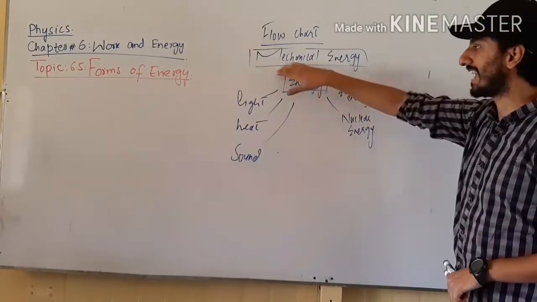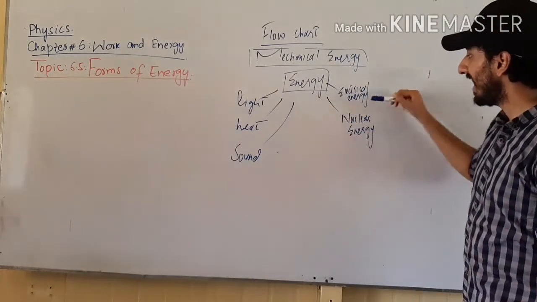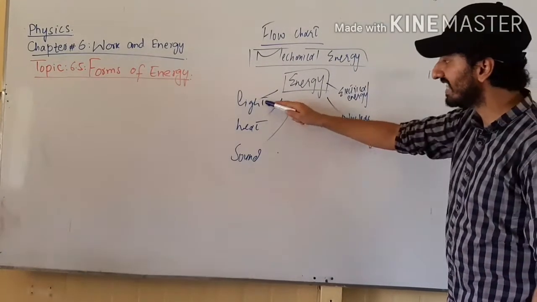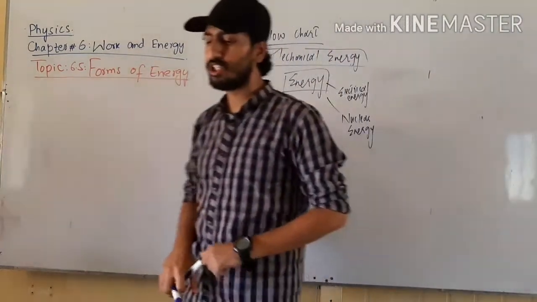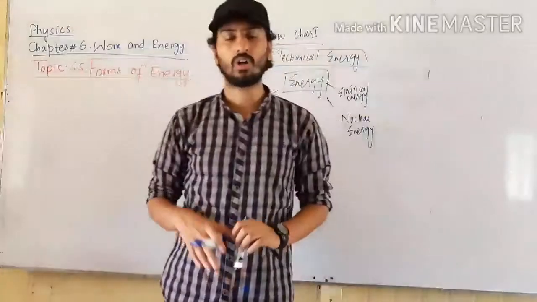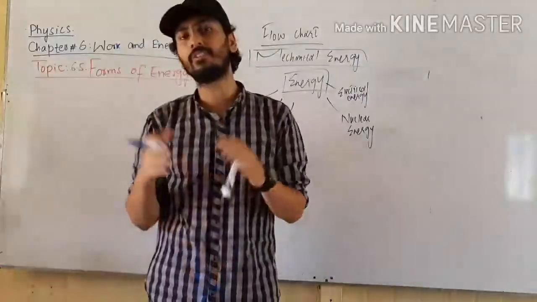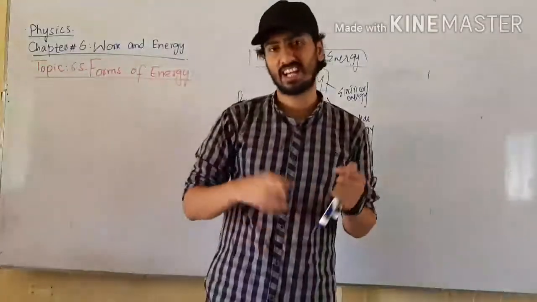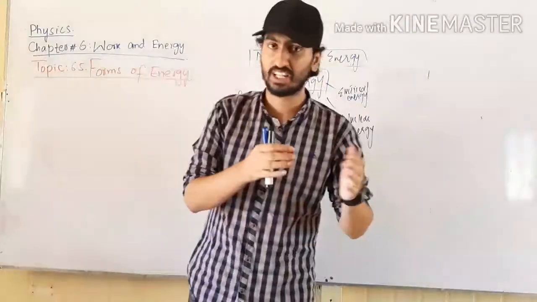We have mechanical energy and different forms of energy: electrical energy, nuclear energy, light, heat, and sound. As we know, energy can never be destroyed. It only changes from one form to another form. So we have different forms of energies. Some sources are natural, some sources are unnatural, some sources are human made, human created.